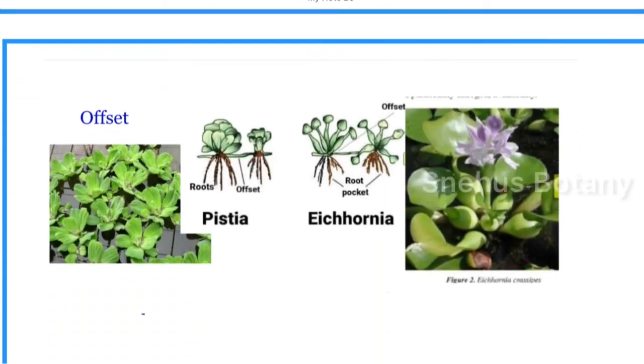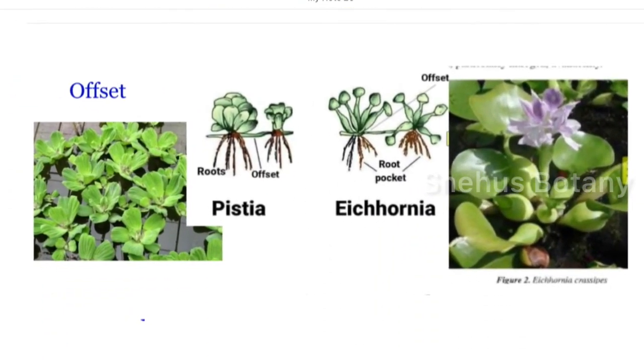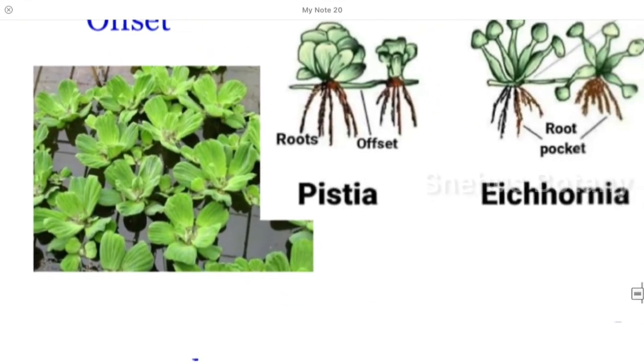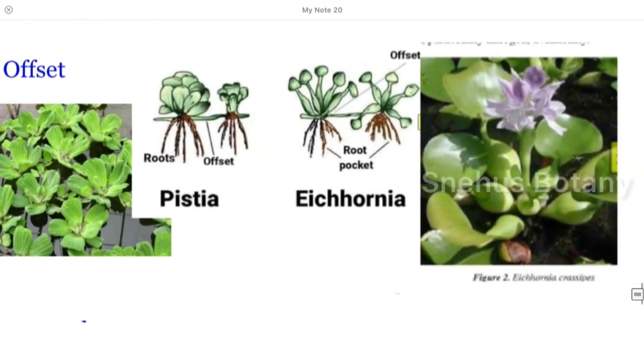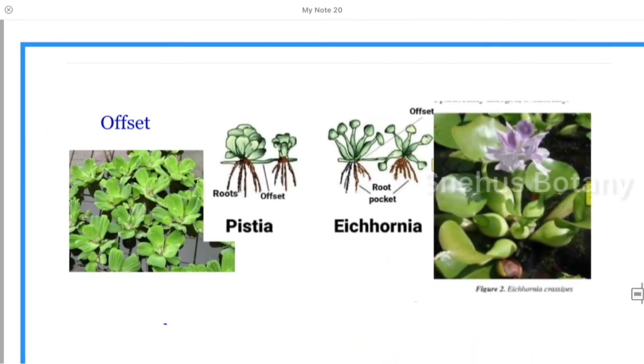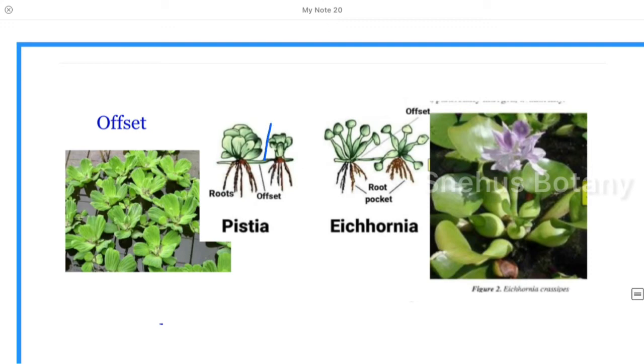Examples, Oxalis and Scandella. Now see, here are two aquatic plants. This is Pistia and another one is Eichhornia. Both these plants can spread very quickly in water. They can do vegetative propagation very quickly by using their internode. This is another internode modification.